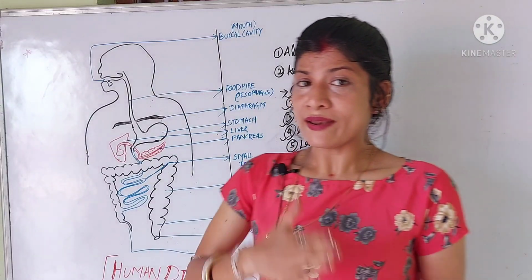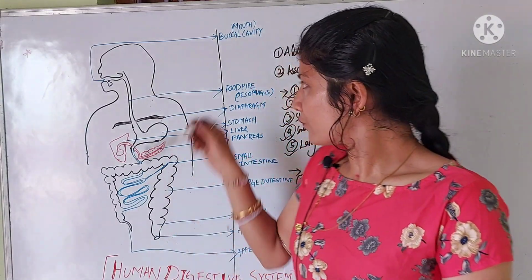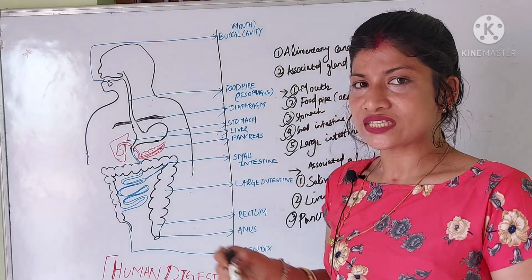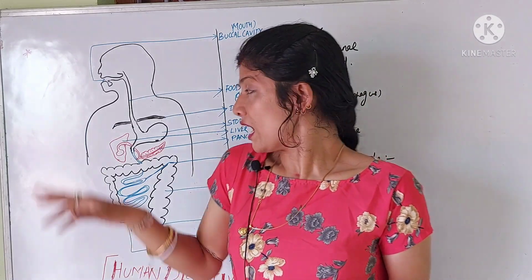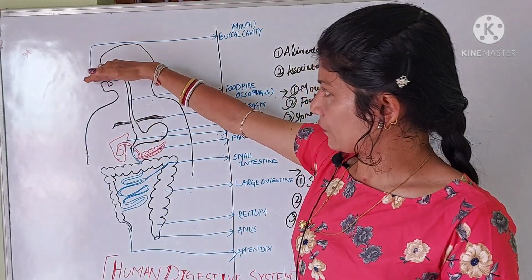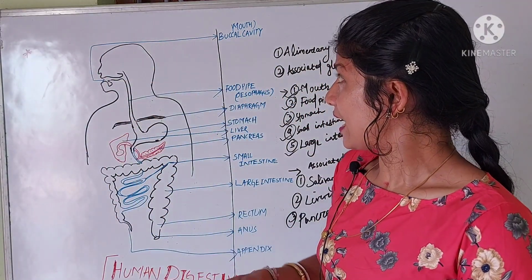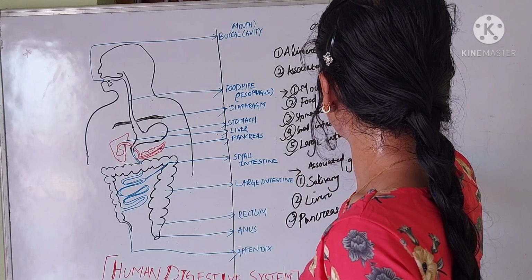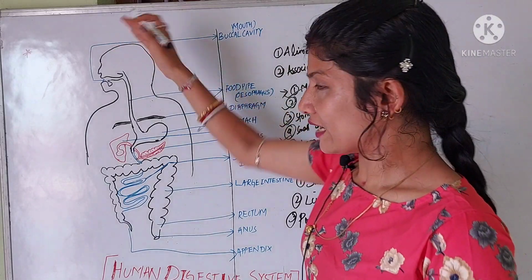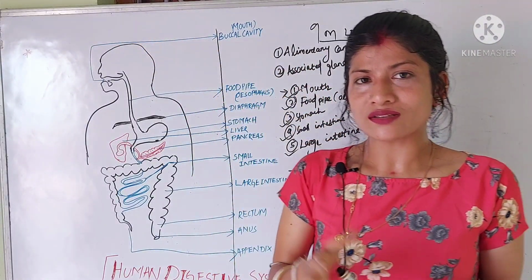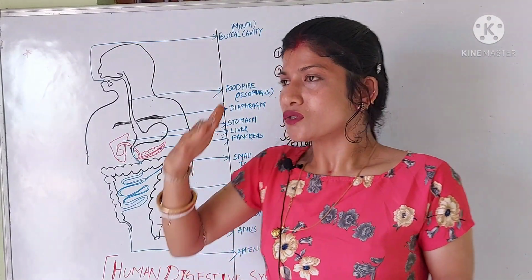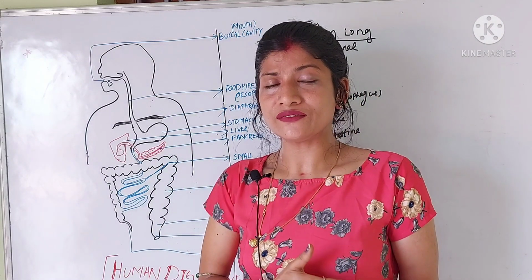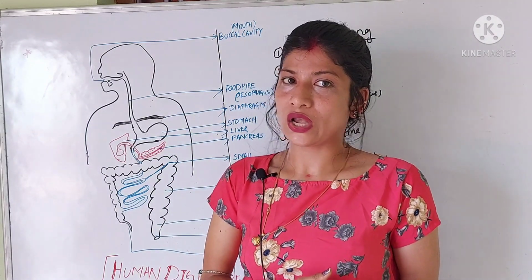The alimentary canal runs from the mouth to the anus, which is 9 meters long. The alimentary canal is also called the digestive tract. So the alimentary canal or the digestive tract is 9 meters long.